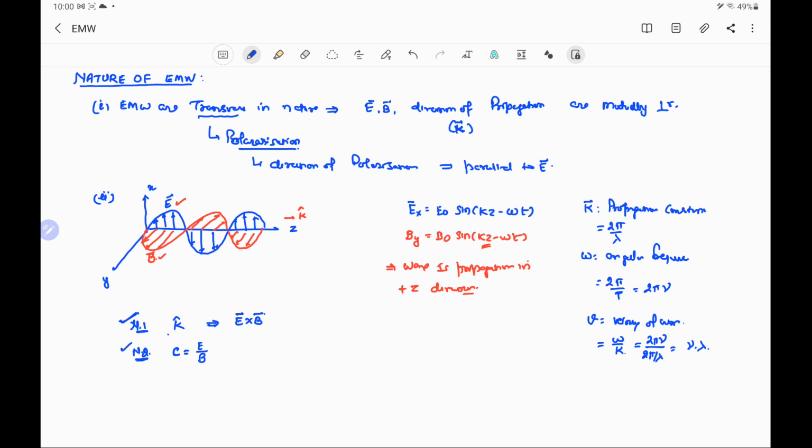So these two properties we have to remember, and they will be very useful in solving many of the problems. That is, the direction of propagation is along the cross product E cross B, and the speed of the electromagnetic wave is the ratio of the electric field and the magnetic field.